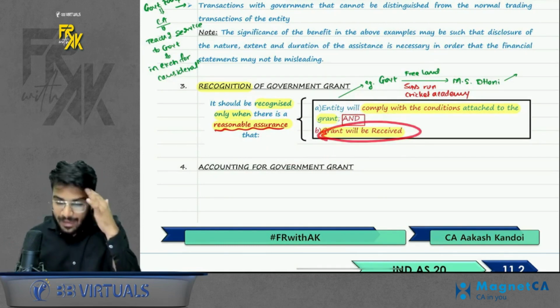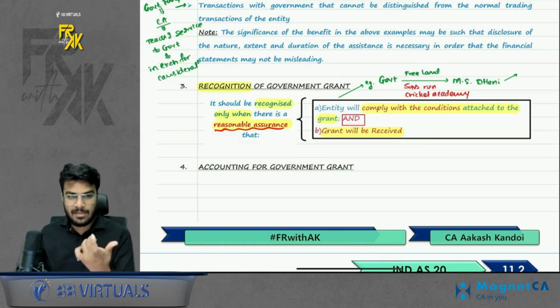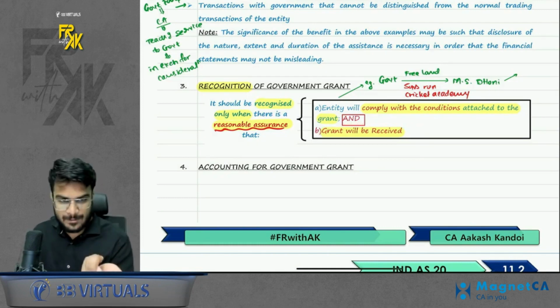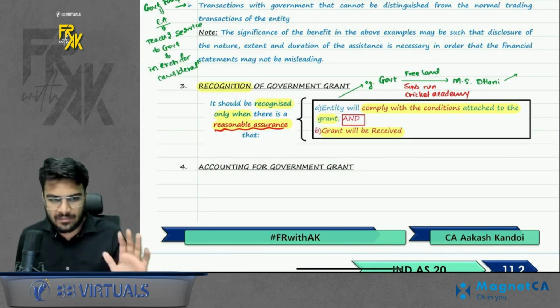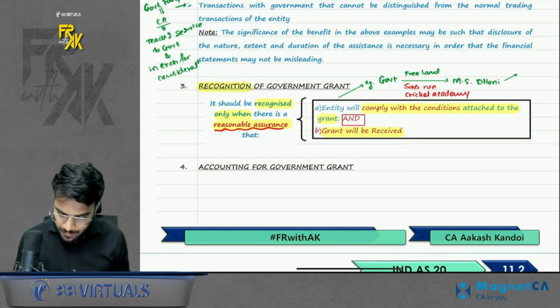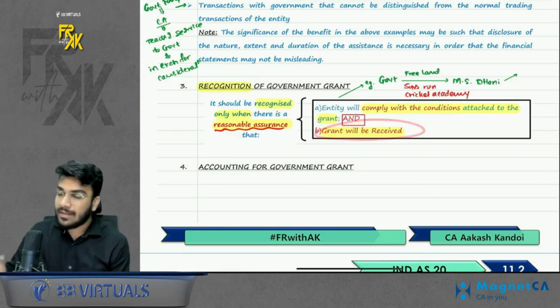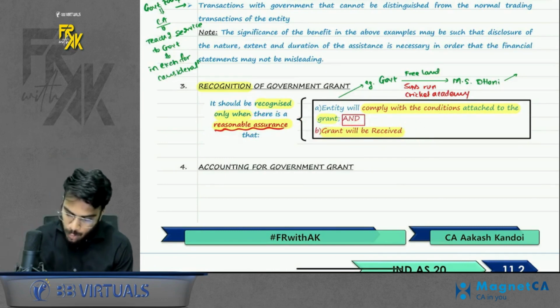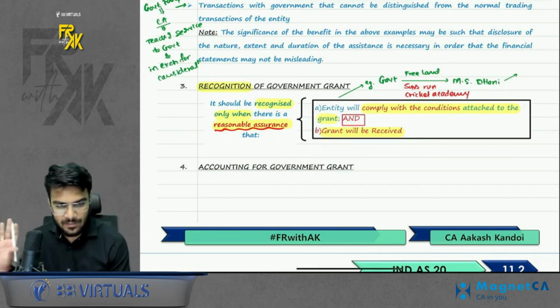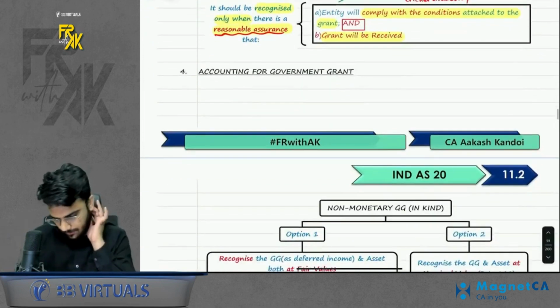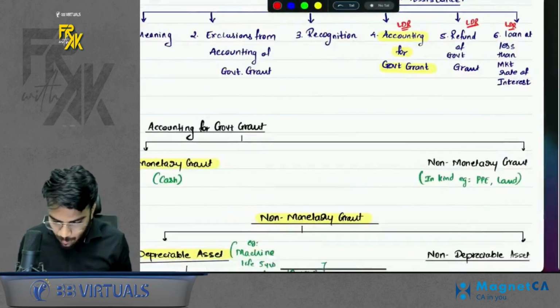Why is this given? Do you remember I said sometimes the government might just give fake promises and you internally know that you will not receive the grant. So do not book the grant. You will book it only when you have a reasonable assurance. This does not mean book only when the cash is received. No, you will book when you have a reasonable assurance that you will receive the money or whatever asset you are going to receive.